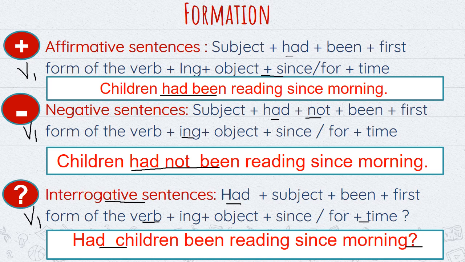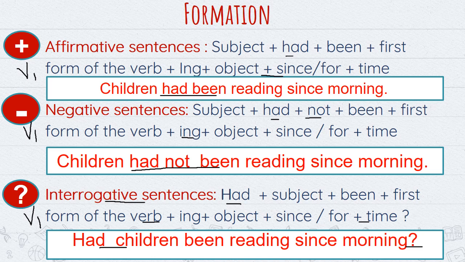Now I shall tell you the formation of the same. In affirmative sentences, we use had in place of has or have. So here it will be had been. This is also the combination of past perfect and continuous tense. In past perfect we use had plus verb third form. So in place of verb third form we have used here been. Had plus been, and for continuous tense we have used the ing form of the verb.